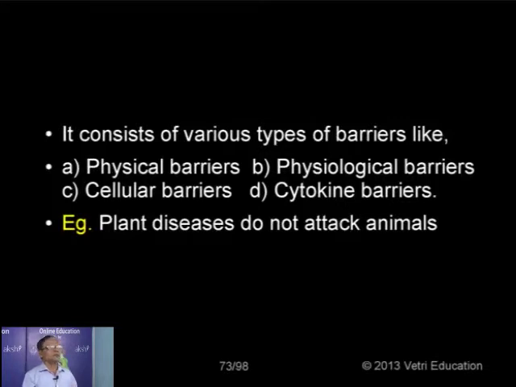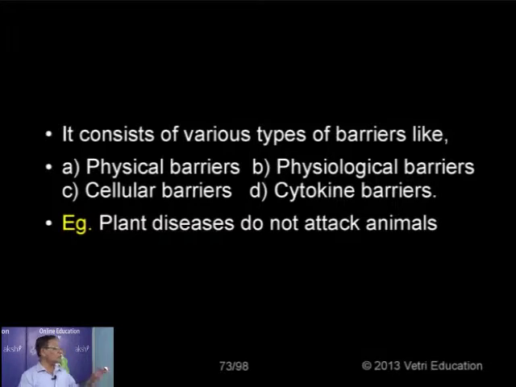So likewise, we have three lines of defense in the body. The first line of defense, then the second line of defense offered by the WBCs, and the third line of defense offered by the antibodies produced by the lymphocytes. These are the different lines of defense. Now, innate immunity comes under the first line of defense. This includes a number of barriers, the barriers which prevent the entry of microorganisms. That's what they call the barriers.